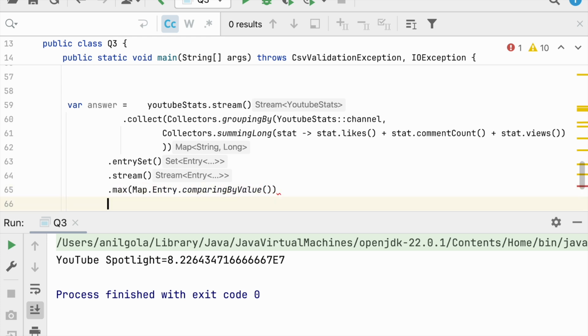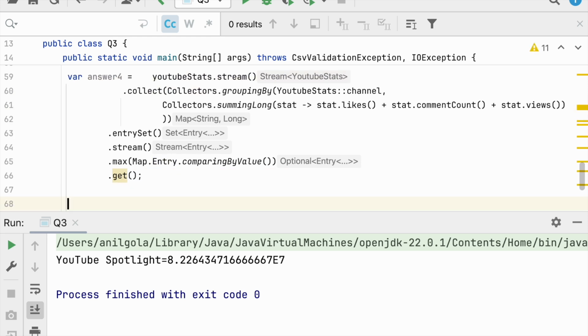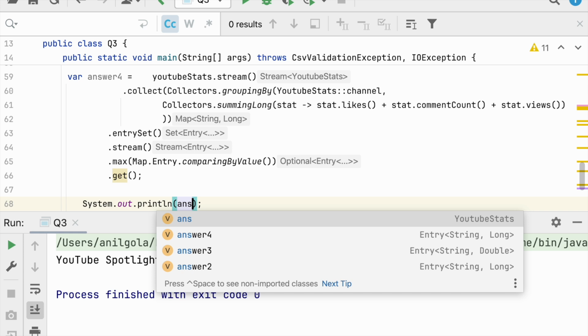You could look into those. And of course I need to open the optional now. And this is my answer number 4. With the help of var I do not have to change the data type again and again, but when you are trying this for the very first time, try to take it into a variable with a proper data type. And I could print the answer number 4.